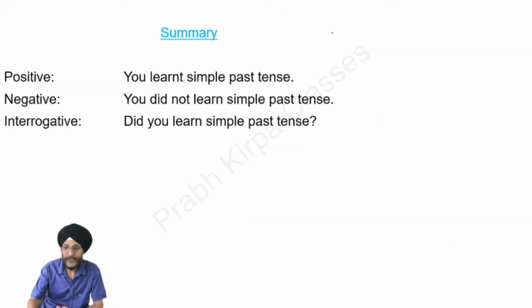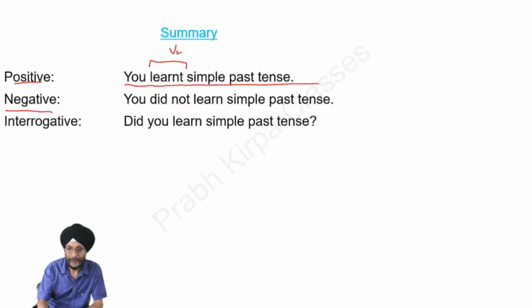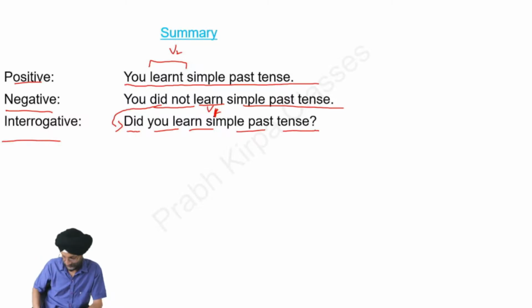Here is the summary of past simple tense. If it is a positive sentence, for example, you learned simple past tense, "learned" is the second form of the verb. If we make it negative, then we use did not and we use the first form of the verb: You did not learn simple past tense. If we make it interrogative, we use did at the start of the sentence: Did you learn simple past tense?